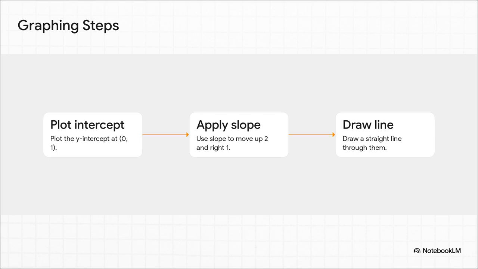Step 1, we drop our starting anchor, plotting the y-intercept at (0, 1). Step 2, we use our slope of 2, which is mathematically 2 over 1, to physically move our point up 2 units and right 1 unit. Step 3, we simply draw a straight line right through them. It's this incredibly satisfying sequence that instantly turns an abstract equation into a tangible visual reality.